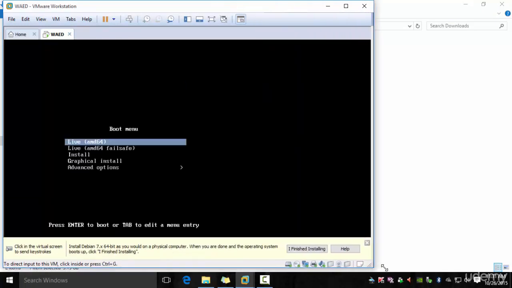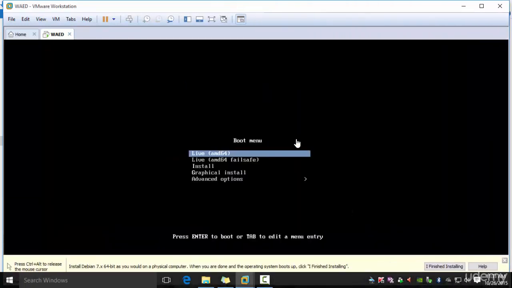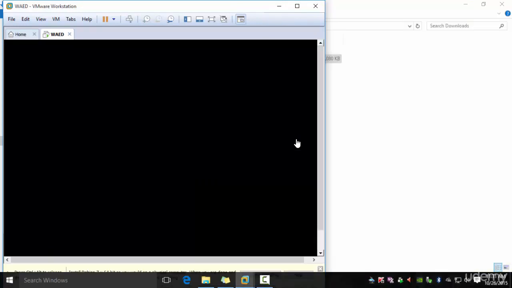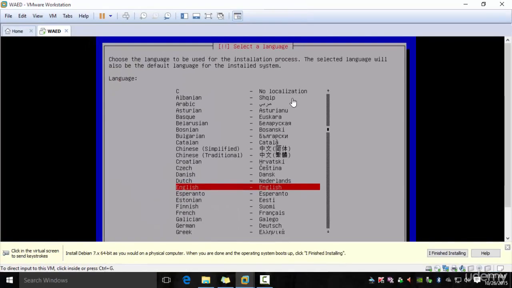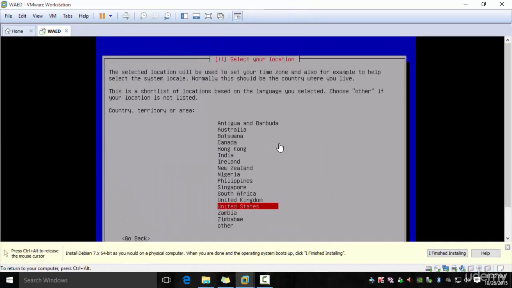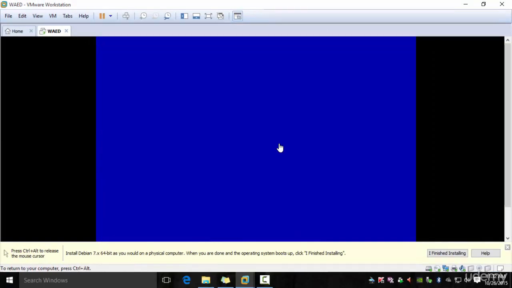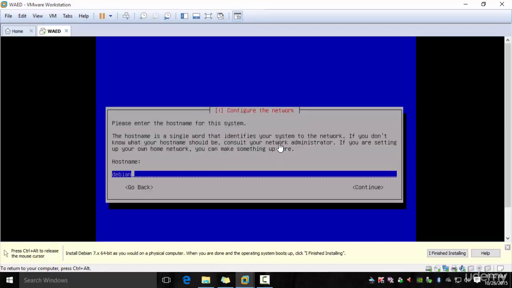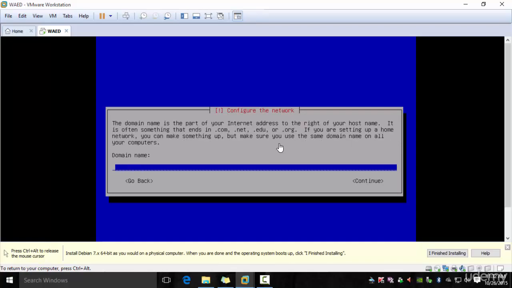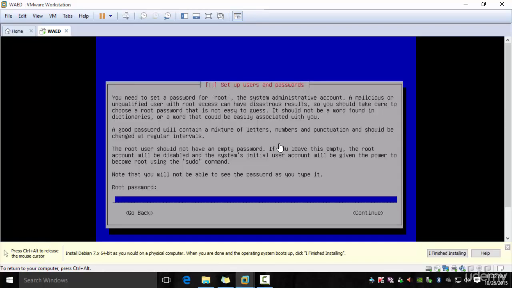So pick the install option, which is the third option right there. And pretty much you follow the prompts. Pick United States, English. So pick a host name, WAED, and domain name can be blank, and pick a root password.